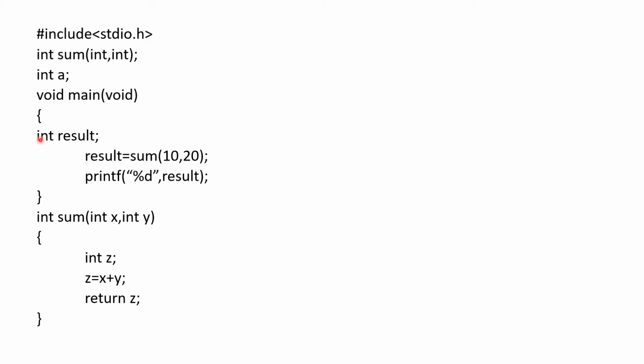function. When we see the function topic, at that time you will get to know what the formal parameters are, what the actual parameters are, and how to pass values to the function. All these things will be cleared when you learn about functions. But right now you have to just remember the sections of the C program. This is the global section. In the second section you declare the main function, and in the third section you can declare any other function, the user defined functions. So this is about the sections of C.